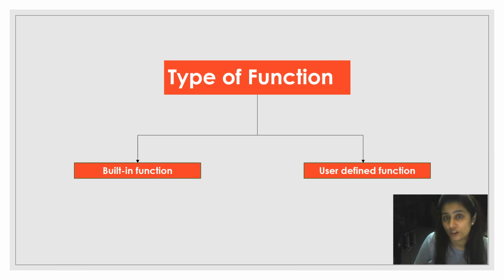Types of functions. We have two types of functions. One is built-in functions, the other one is user-defined functions. Built-in means those that are already available in the library, and user-defined means those that are defined by me, by you. First of all, we will talk about built-in functions, one by one. So let's see.